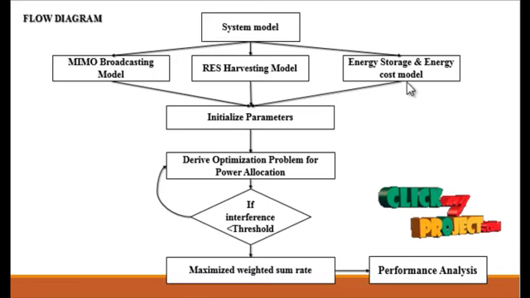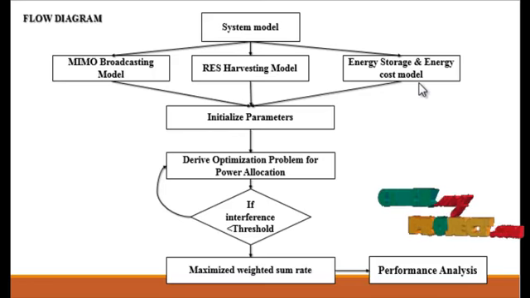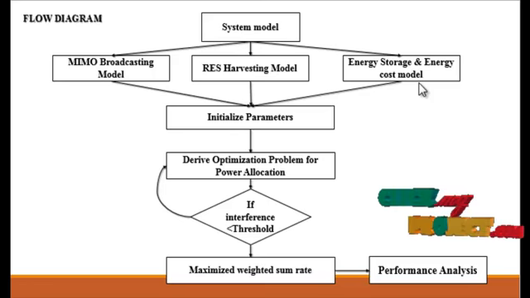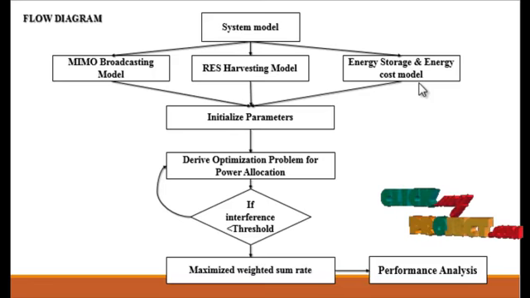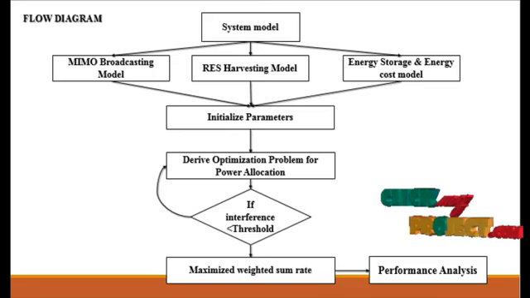And then the energy storage and energy cost model. In the energy cost model, in addition to harvested RES, the main grid can also support the base station energy demand. Given the required energy, harvested energy, and the battery charging energy, there is a shortfall energy that can be purchased from the grid or surplus energy that can be sold back to the grid. Both are non-negative, and at most one of them can be positive at any time.